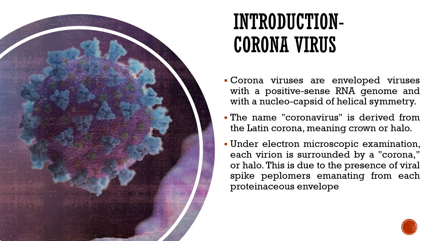Now, these coronaviruses are enveloped viruses with a positive sense RNA genome and with a nucleocapsid of helical symmetry. The name coronavirus is derived from the Latin word corona, which means crown or halo, as you can see in the picture. It has crown-like projections, hence the word. Under electron microscopic examination, each virion is surrounded by a corona or a halo. This is due to the presence of viral spikes, peplomers, emanating from each proteinaceous envelope. Okay, because of the look, it has got its name.